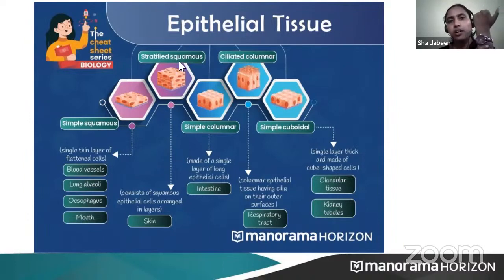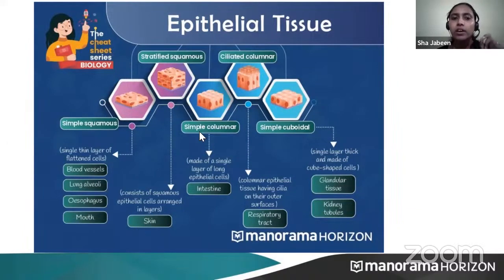Then we have stratified squamous. If you just touch your skin, you will get to know that it is so thick. The thickness is because of this stratified tissue. Stratified means layers. This stratified squamous makes the skin, hence skin is very thick. So skin is an example.